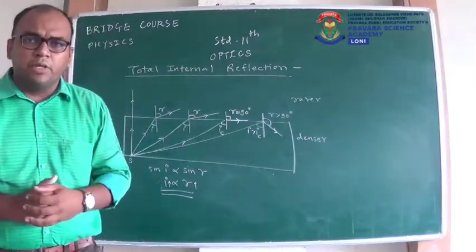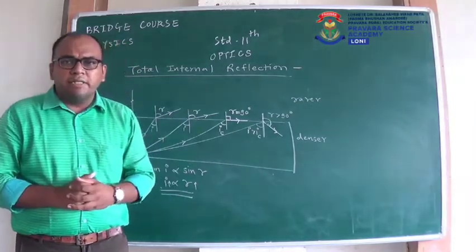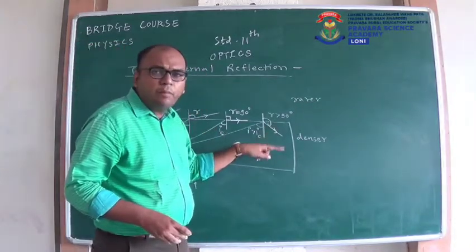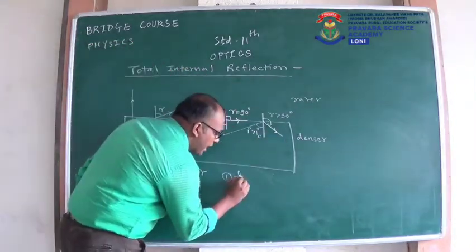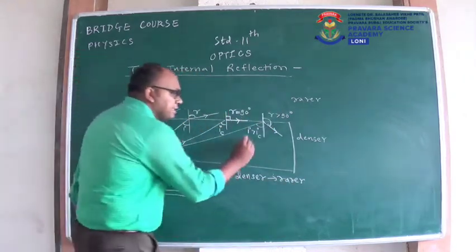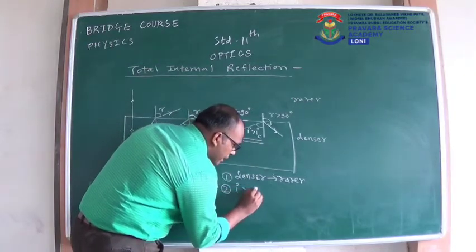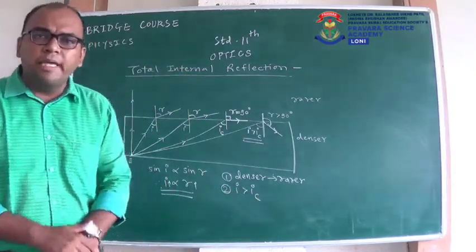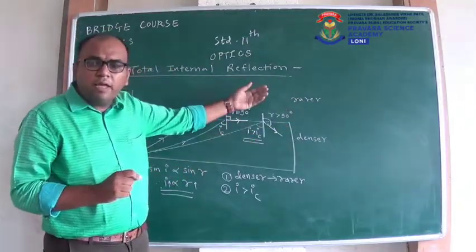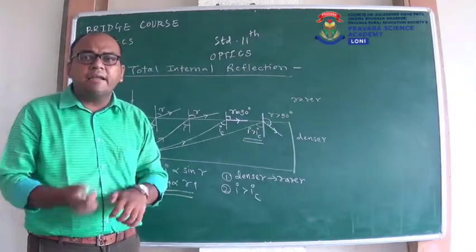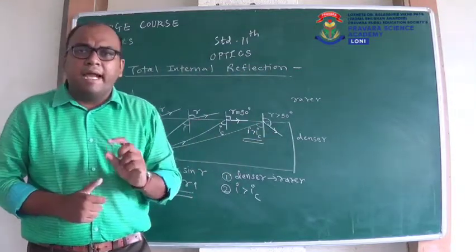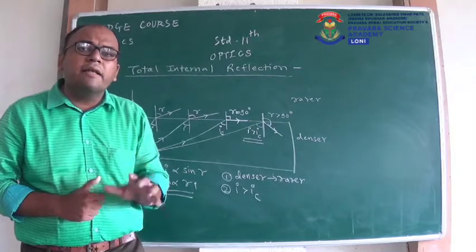Total internal reflection. To observe total internal reflection, there are two main conditions. First, light should travel from denser medium to rarer medium. And second, I should be greater than IC. So whenever light travels from a denser medium to a rarer medium with the angle of incidence greater than the critical angle, it will not go into the rarer medium, it will reflect back into the denser medium, and that property of light we call total internal reflection.